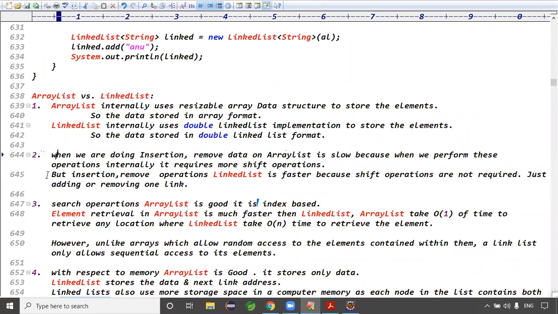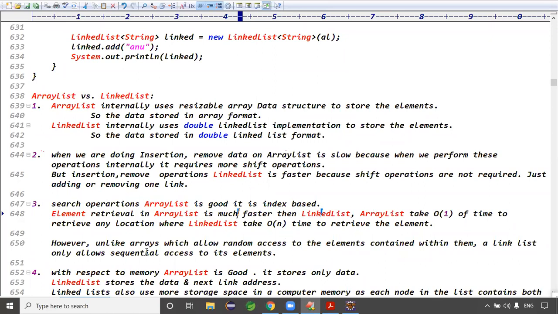Element retrieval is faster: get of 66 means I can directly get the 66th element, right?